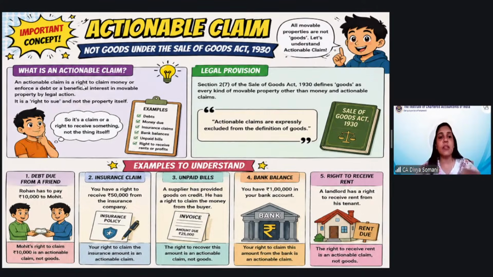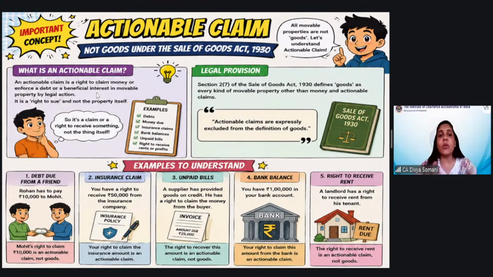An actionable claim is the right to claim money or enforce a debt. It is mentioned here, enforce a debt. How can you enforce a debt? Through court, or any kind of beneficial interest in a movable property by a legal action. Only if you can take a legal action, it becomes an actionable claim. Any claim which can be recovered through court only is known as an actionable claim.